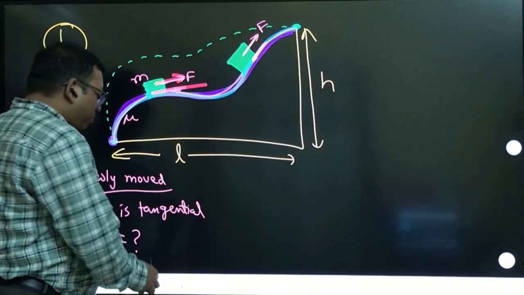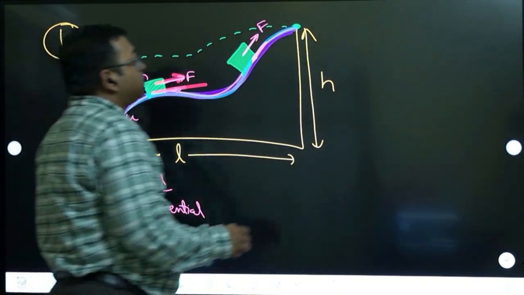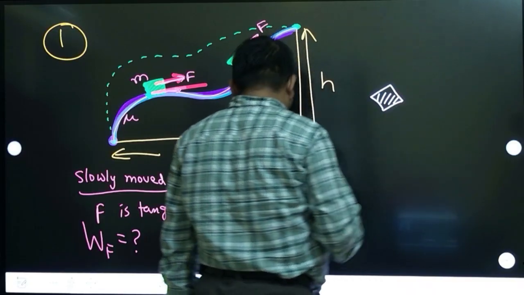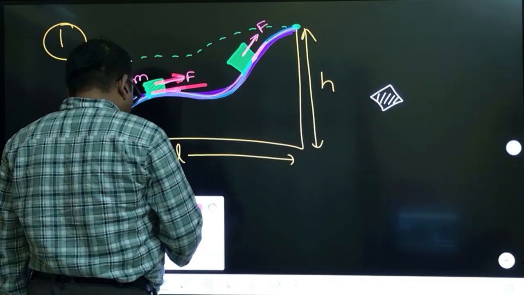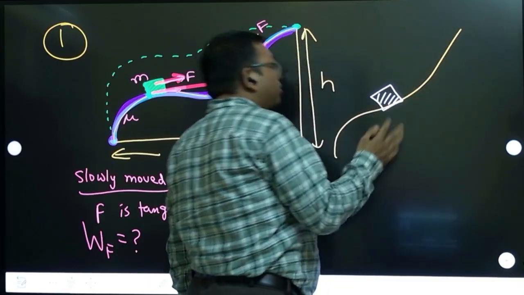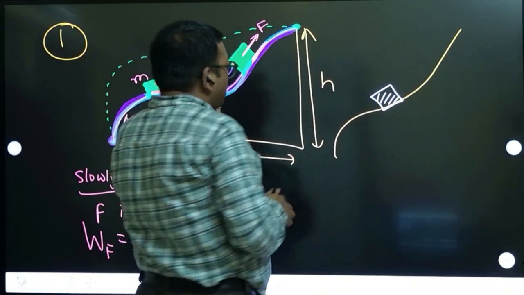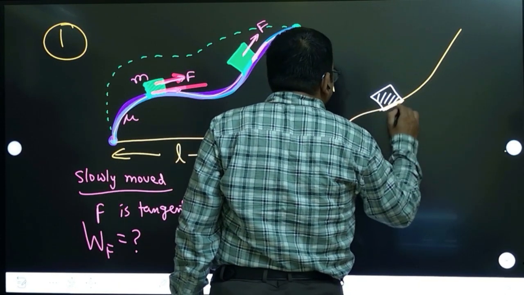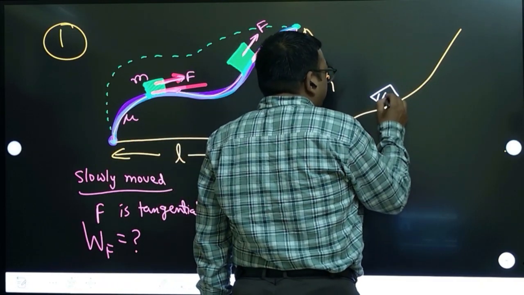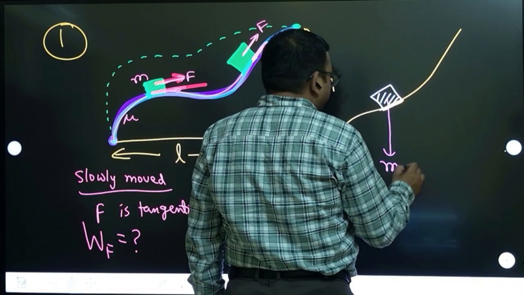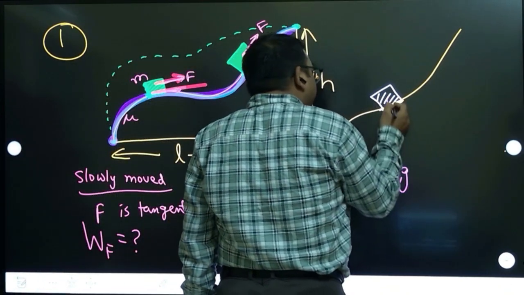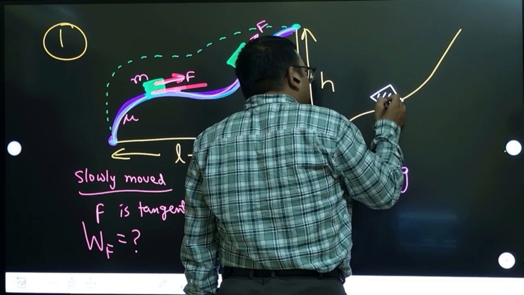So you study at any point of this motion. Suppose the block is at any point here, and let us say this path is some curved path, we do not know what kind of curve it is. Right now it is in contact here. What are the forces acting on this body? Draw the free body diagram: mg, and here a normal force will also be acting at this contact, along the normal.